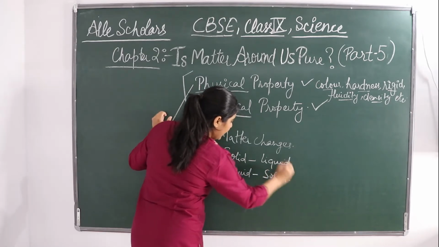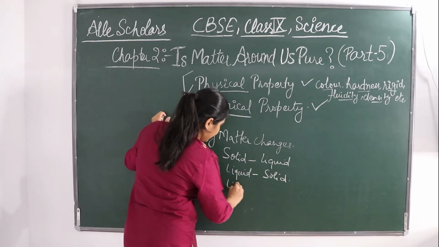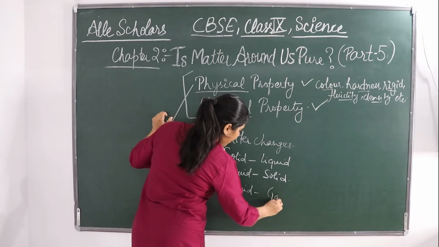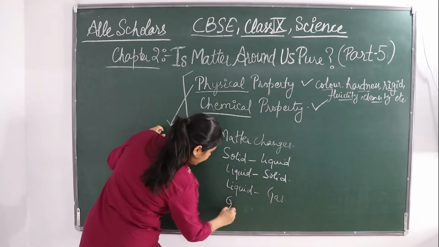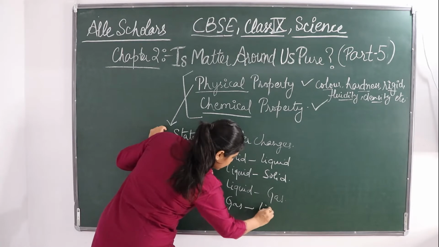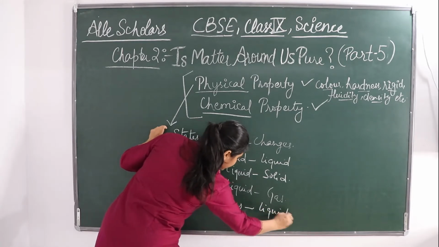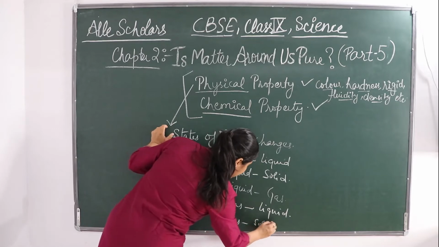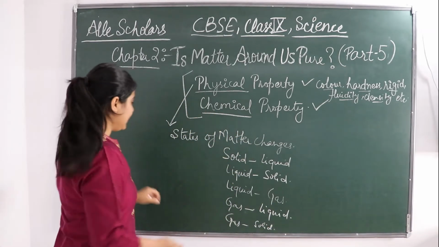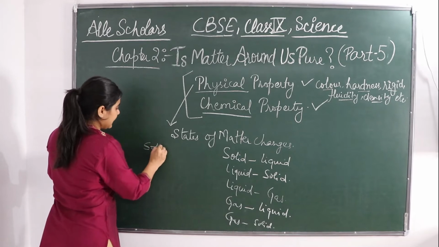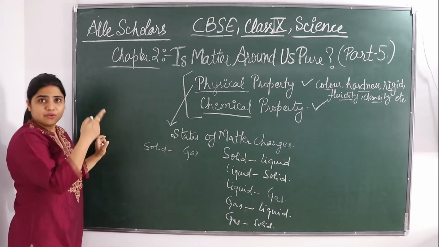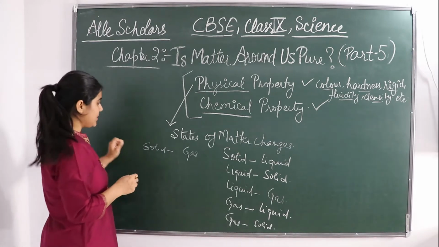Or you can say that liquid can be converted into a gas, or gas can be converted into a liquid, or gas can be converted into a solid. And sometimes solid is directly converted into gas. This is sublimation. We have already studied about sublimation.